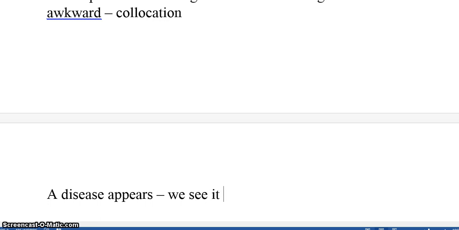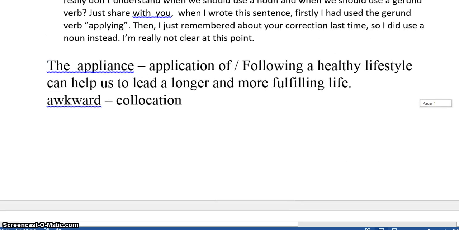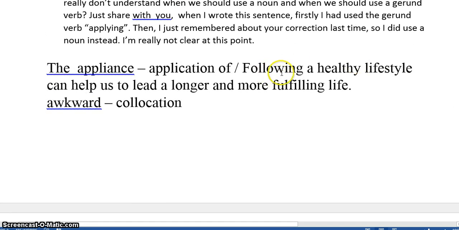Okay? So we don't say appearing a disease. Okay? We can use it as the disease appears, but the verb here is not really doing an action. It's describing something that we can see. If we go back to the other verbs, following a healthy lifestyle, we're actively doing something.